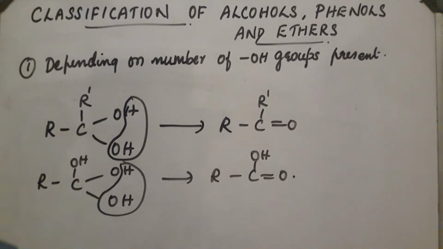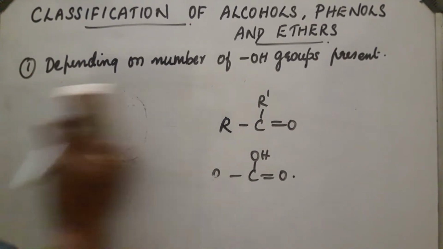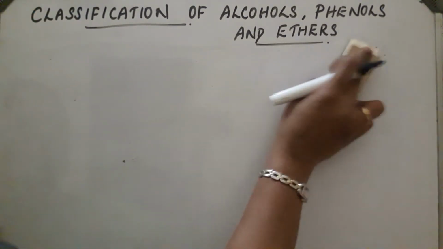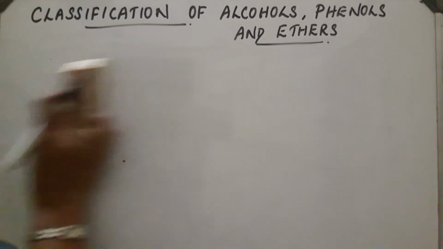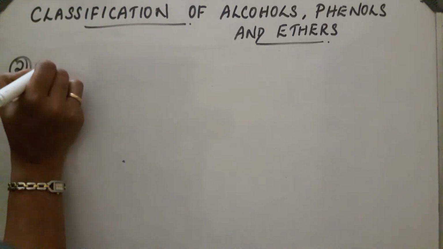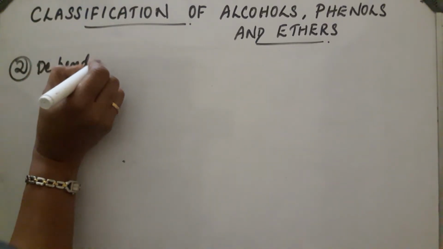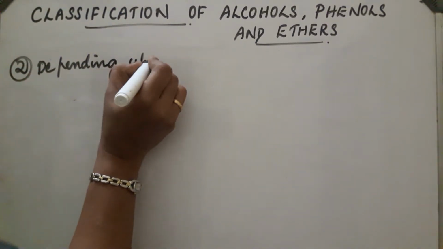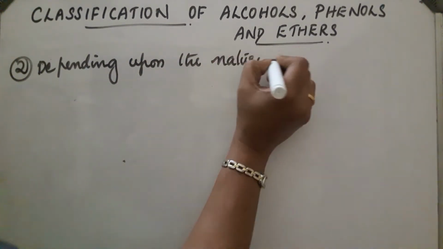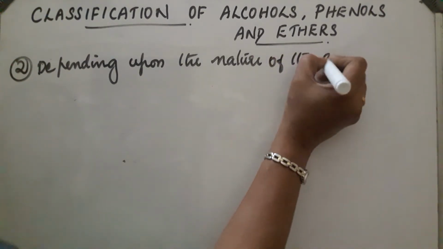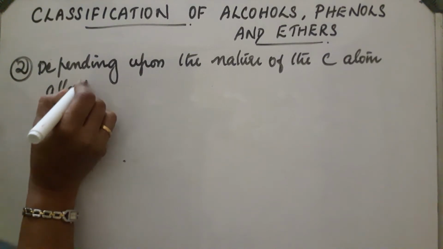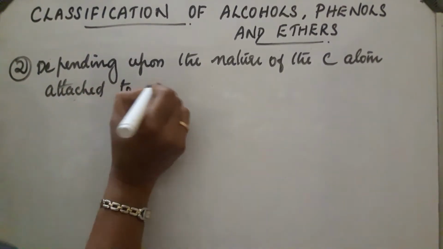Next, second classification, depending upon the hybridization or the nature of the carbon atom attached to the OH group.